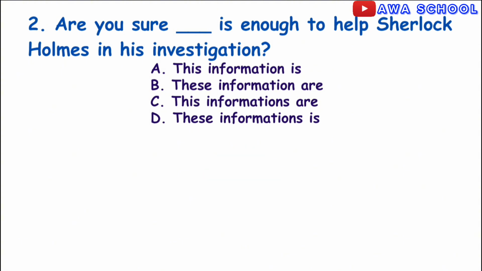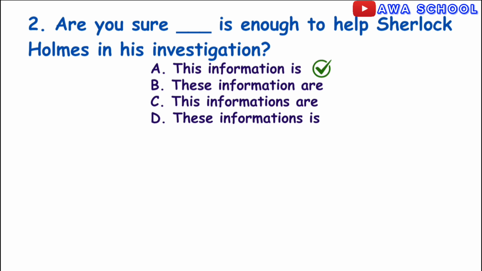Let us answer the question together. Options C and D are incorrect because information is carrying the letter s. So we will eliminate these two first. Option B is incorrect because the determiner these cannot go with uncountable nouns, and it also has a plural verb, are, which makes it incorrect. Exactly. So our answer here is option A. So this is all for uncountable nouns.